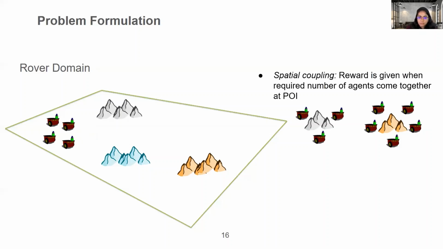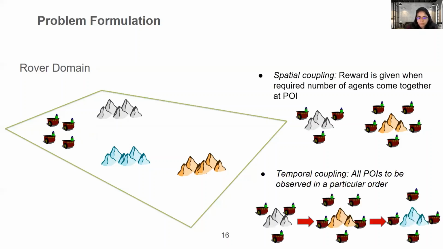In addition to it, we have temporal coupling, where all these points of interest have to be observed in a particular order. So the order for this particular task is, let's say, gray followed by orange followed by blue, along with satisfying the spatial coupling requirement of 3, 5, and 4 agents. So this is the temporal coupling requirement of this task to achieve a team reward of 1. Otherwise, the reward will be 0.